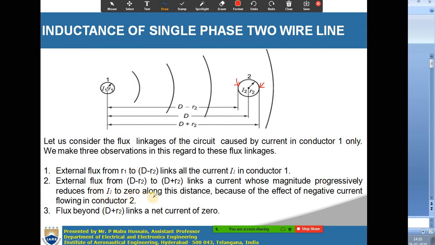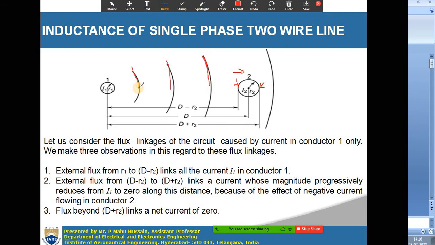The external flux from D minus R2 to D plus R2 links a current whose magnitude progressively reduces from I1 to 0 along the distance, because of the effect of the negative current flowing in conductor 2. Conductor 1 is carrying the positive current and conductor 2 is carrying the negative current.